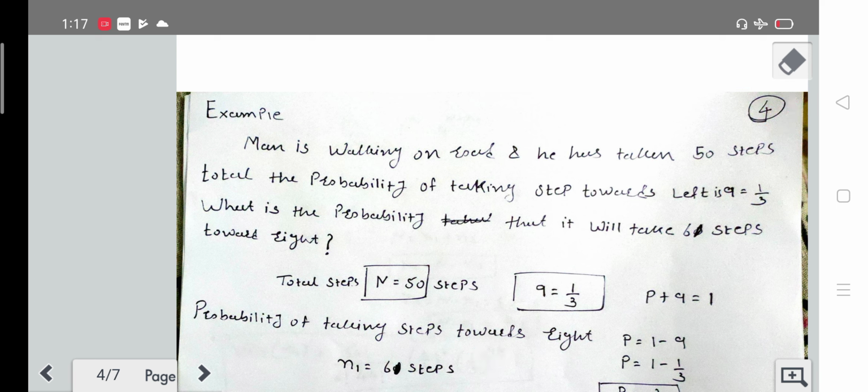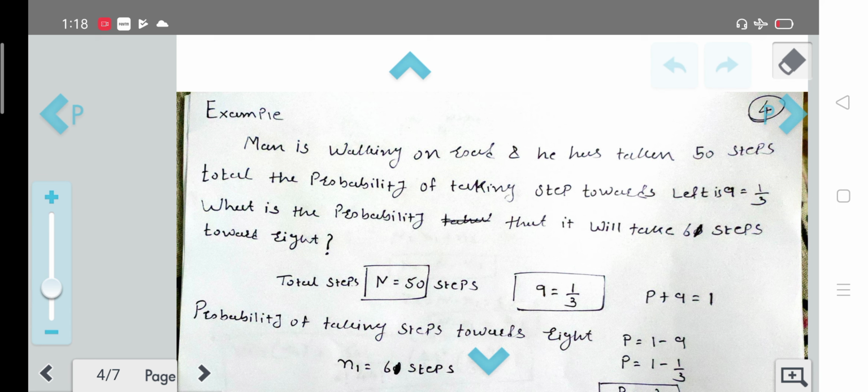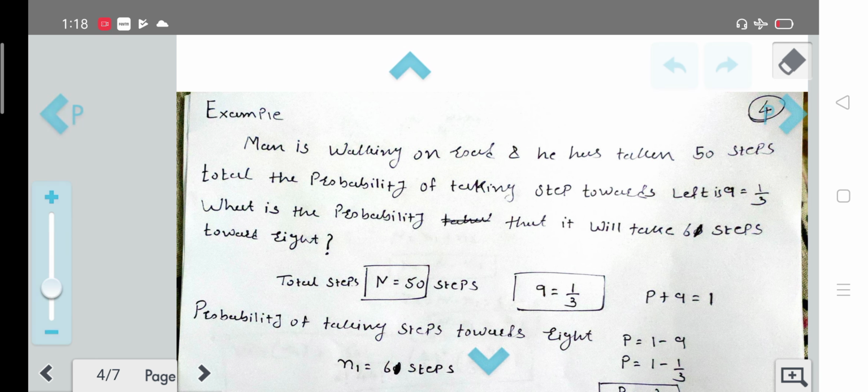The probability of taking a step toward the left is q is equal to 1 by 3. So we are given the probability of finding the man at the left is 1 by 3. So what is the probability that he will take 6 steps towards the right?